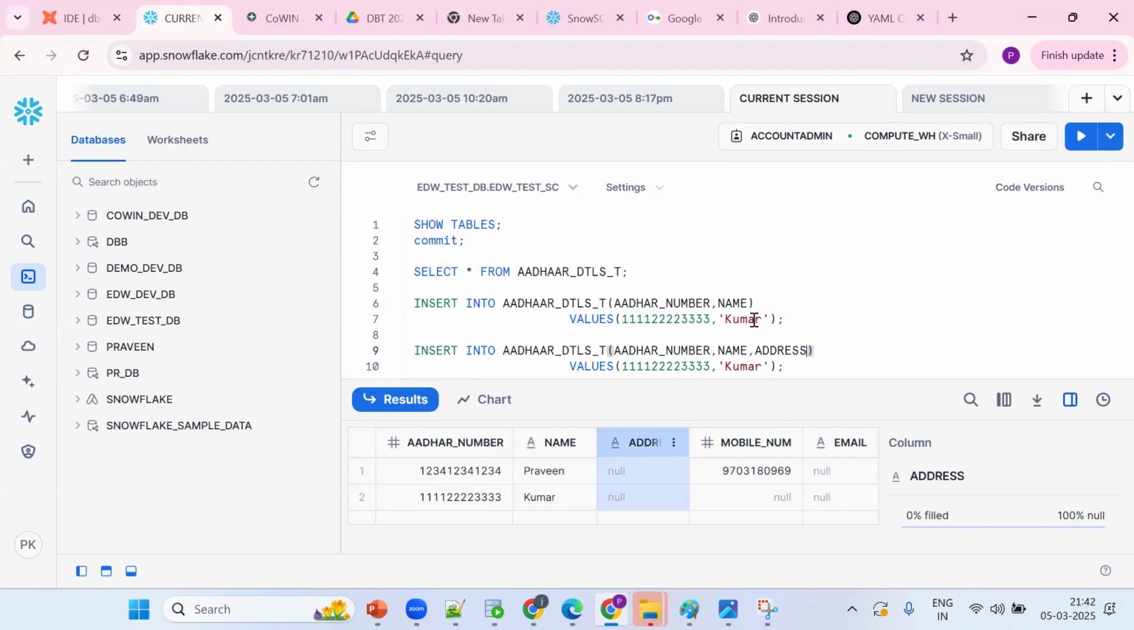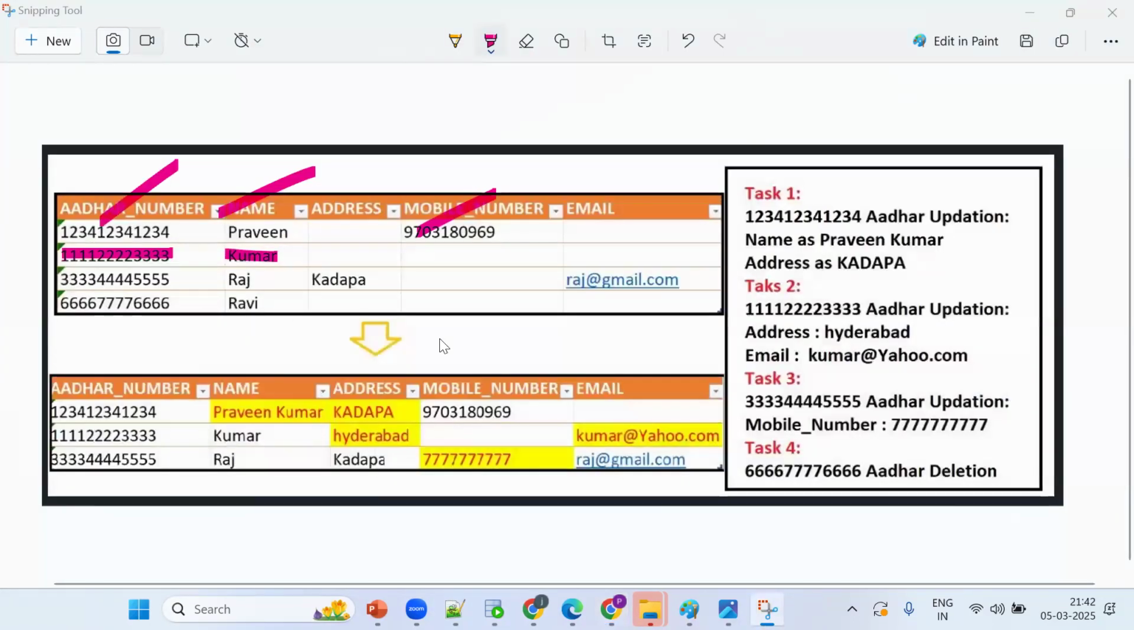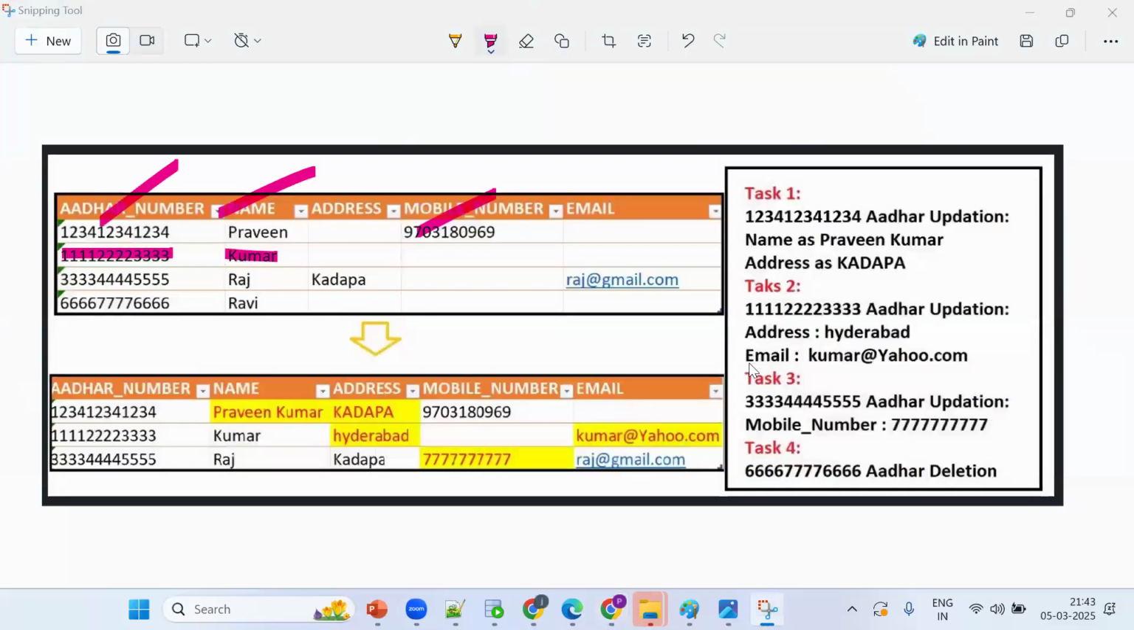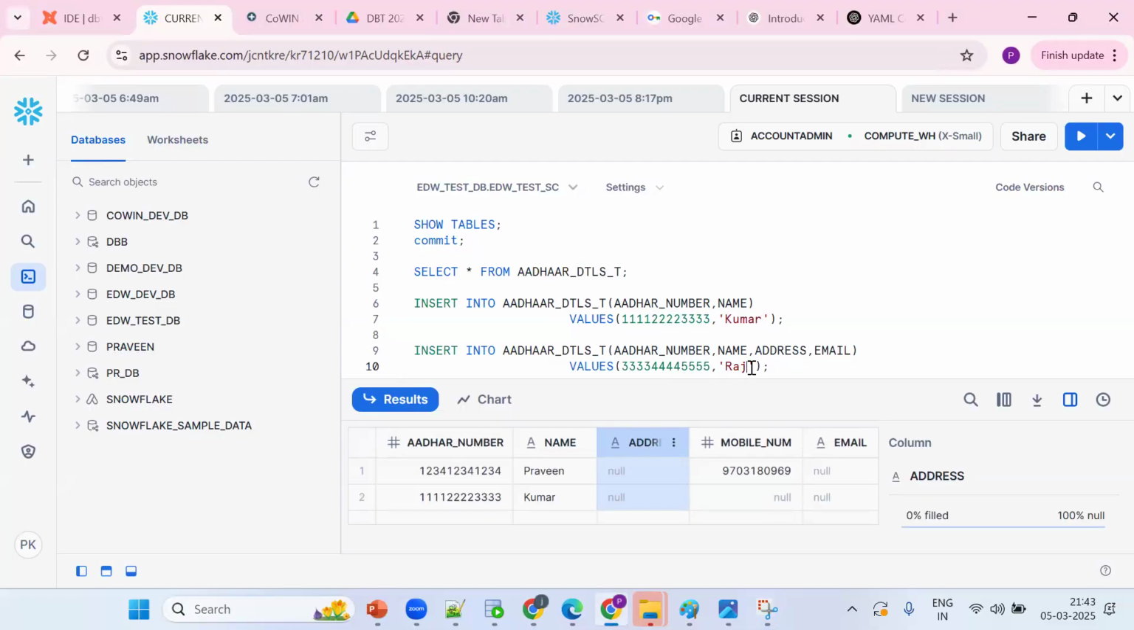So address and email. What is the other column? Email. So Aadhaar number, name, address, and email. What are the values? 334455. Next one, go for Raj. Address is Kadapa, same data, uppercase and lowercase for understanding purposes, and email is raj@gmail.com.